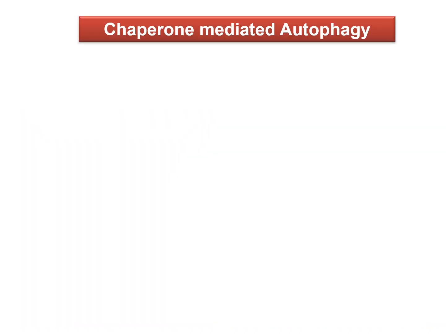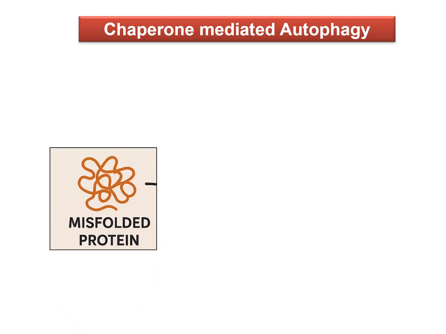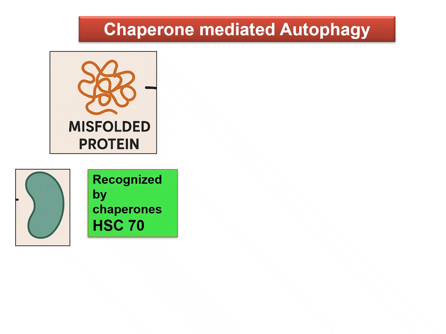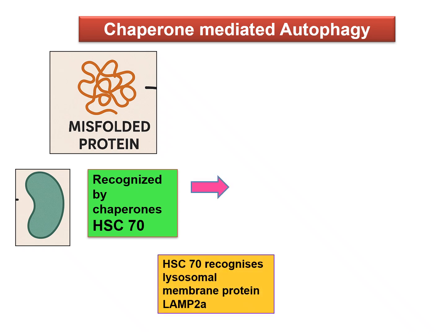And the last type of autophagy is chaperone mediated autophagy. It is a specialized form of autophagy where it identifies misfolded proteins. These misfolded proteins are identified by a specialized group of proteins known as chaperones, that is heat shock protein 70. After the misfolded proteins are bound by heat shock protein 70, they are recognized by the lysosomal membrane protein complex known as LAMP2A.